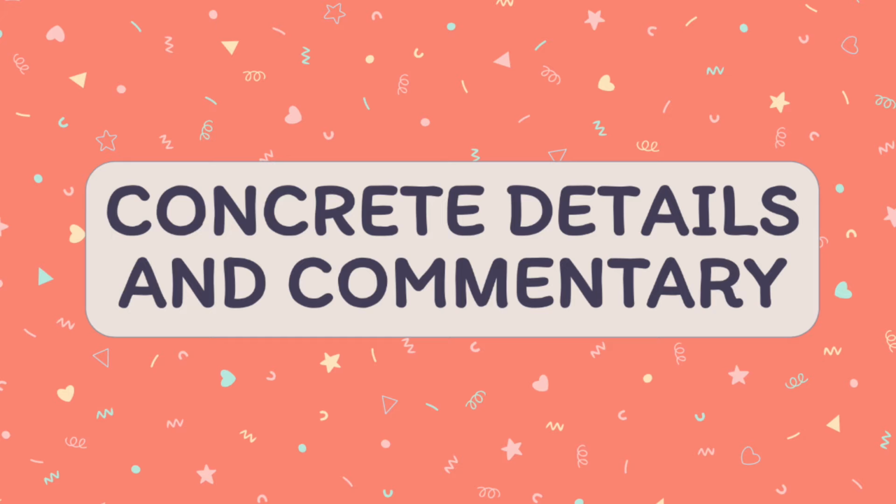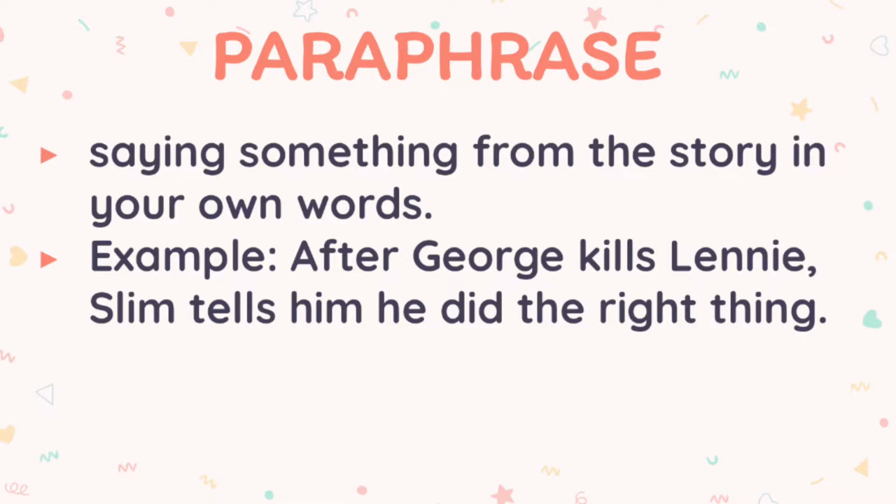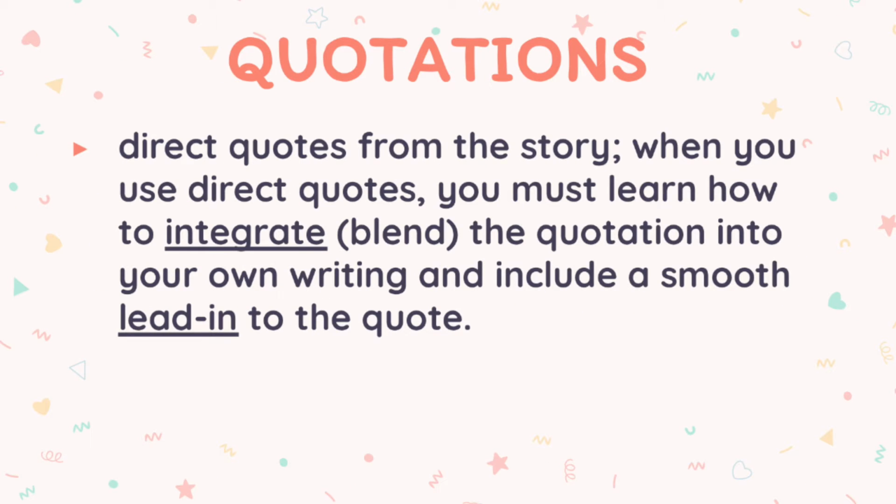The next several examples that we are going to look at are all from a book called Of Mice and Men. So the first thing that we're going to look at is called a paraphrase. Now, this is when we take something that did happen in the story, but instead of quoting the story, we're going to say it in our own words. So this is an example. This example says, after George kills Lenny, Slim tells him he did the right thing. Now, this is something that does happen in the story, but this isn't an exact quote taken from the story. It's something that I put into my own words. So a paraphrase is our first kind of concrete detail.